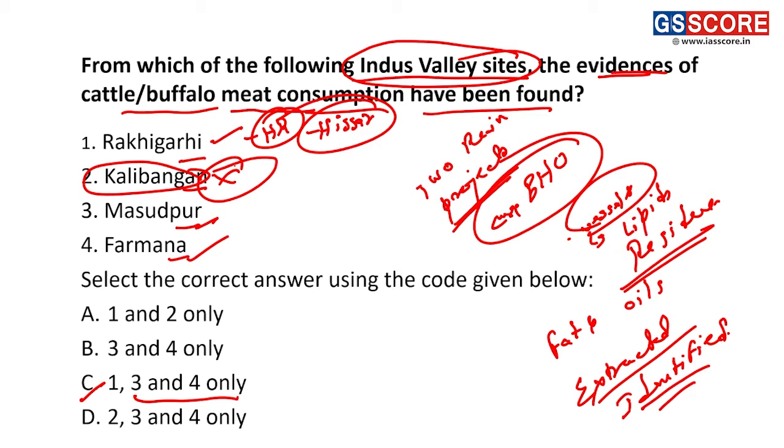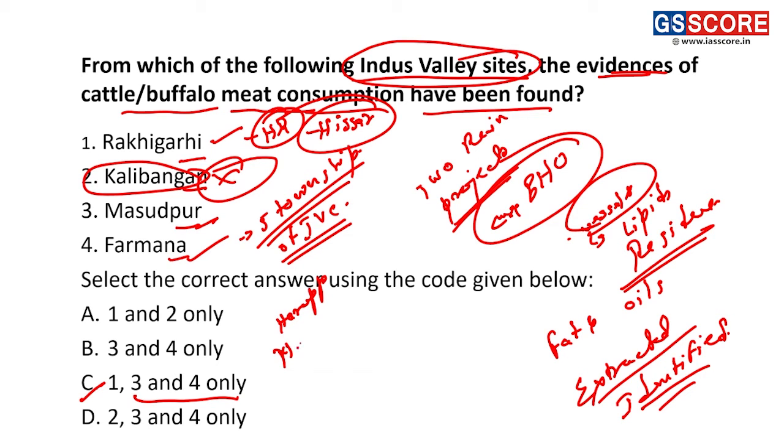Besides, Rakhigarhi is also a part of 5 townships of the IVC, Indus Valley Civilization. Fine. Besides Rakhigarhi, of the 4 others, 3 are in Pakistan. That's Harappa, Mohenjo-daro, then we find Ganweriwala.